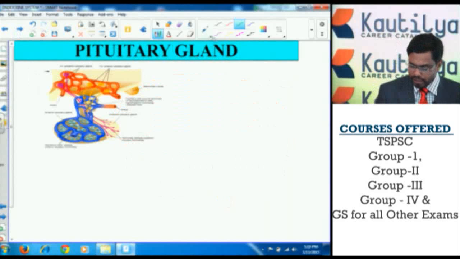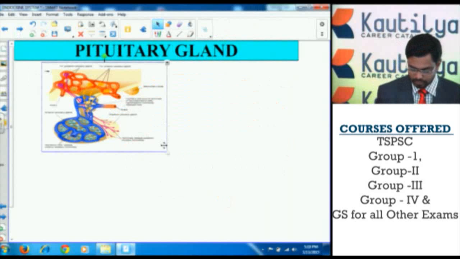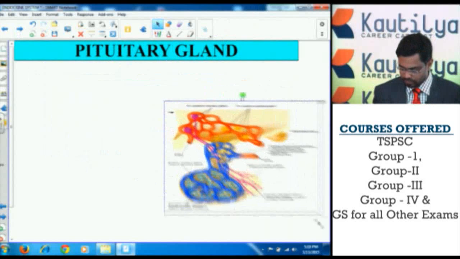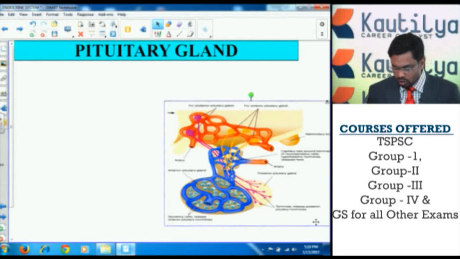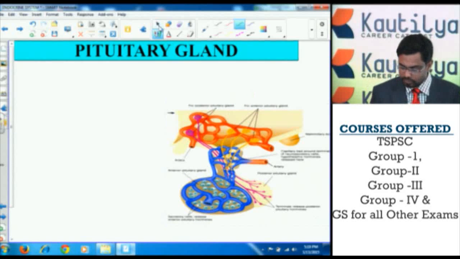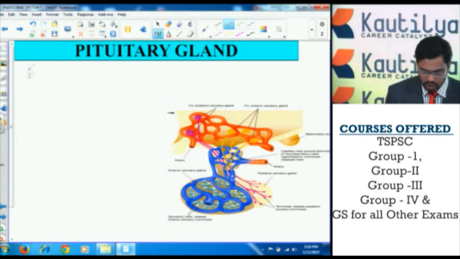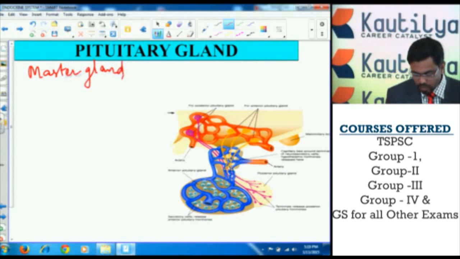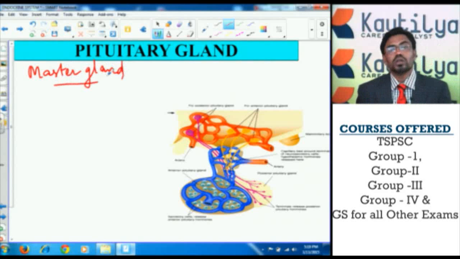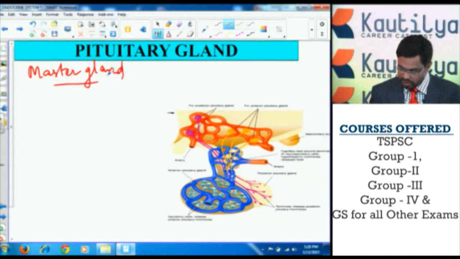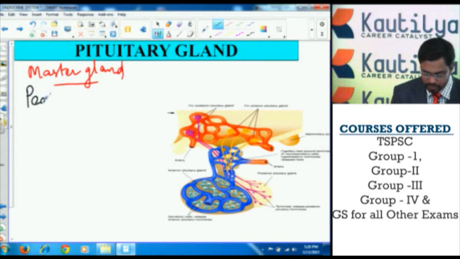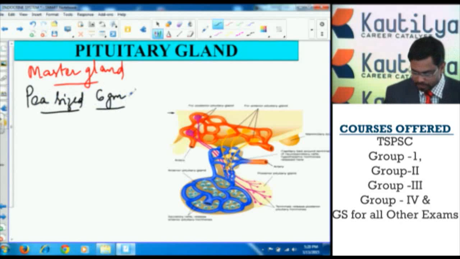Let us discuss this pituitary gland. The pituitary gland is located below the hypothalamus of the brain. The pituitary gland is considered the master gland because it controls the secretions of other endocrine hormones. That's why it is considered the master gland. It is a small pea-sized gland. Its weight is approximately 6 grams.